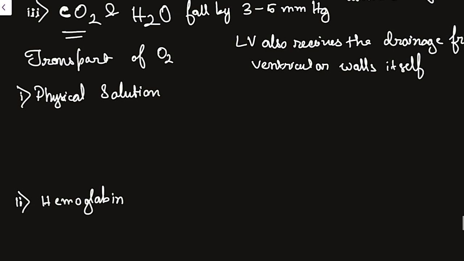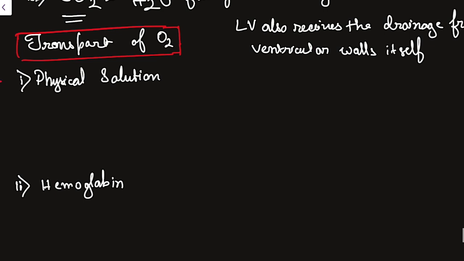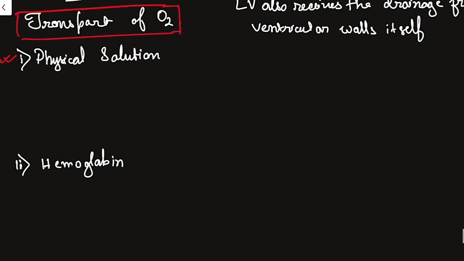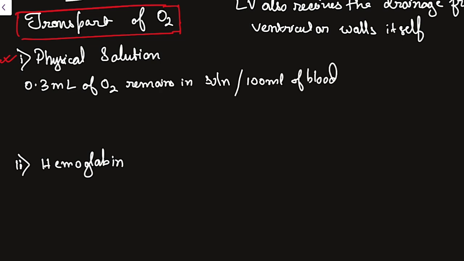I will be focusing on this topic, that is transport of O2. Transport of O2 takes place mainly in two ways. The first one is in physical solution, that is as dissolved in blood, but this is a very insignificant amount. That is 0.3 ml of O2 remains in solution per 100 ml of blood. So you can just imagine how little it is. But this also has a significance.